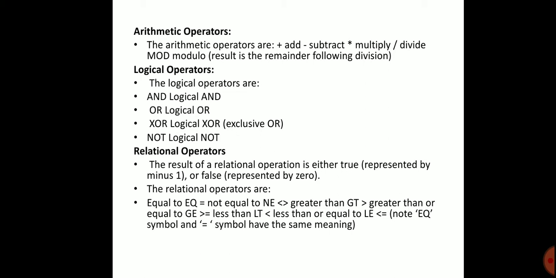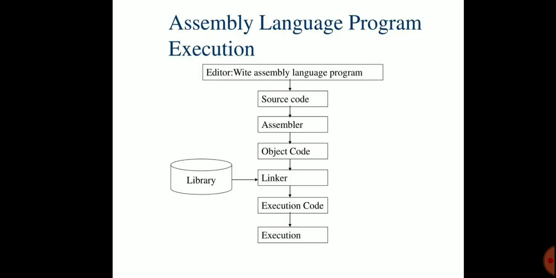Now we see the assembly language program execution. This is the structure of execution in an 8051 assembly language program. The editor writes the assembly language program using the different instruction sets and addressing modes. The source code is moved to the assembler, which handles directives and special function instructions, and the object code has a data segment and a code segment in the file.